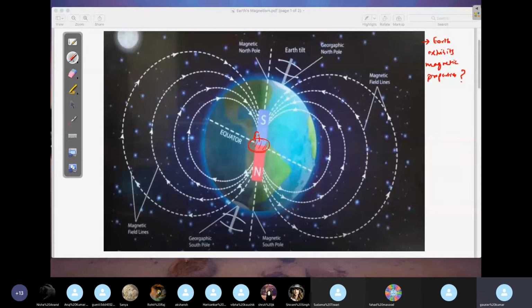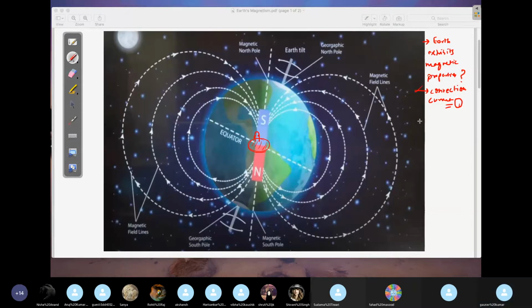They will form convection currents. So what is the answer? The answer will be convection currents. And they have already asked this question in NEET at least twice in the last 10 years. Obviously in CET they can always ask you. So convection currents are responsible for giving the current loop, and due to this current loop you will have the magnetic behavior of Earth, the magnetic properties of Earth. This is the first thing.